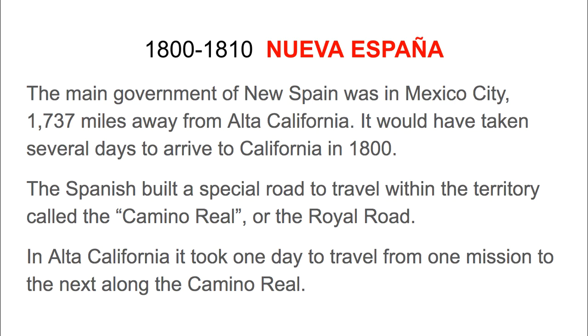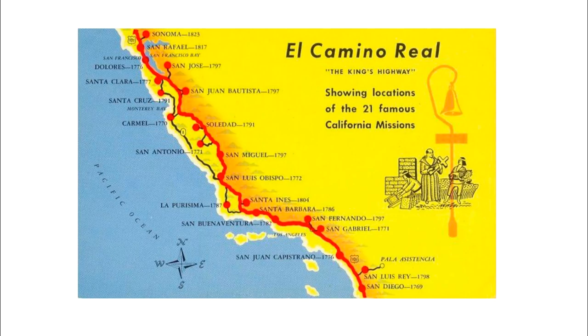In Alta California, it took 1 day to travel from one mission to the next along the Camino Real. I'm sure most of you know that from your research for your mission project. This is a map of the Camino Real that shows you the road from one mission to the next in Alta California.